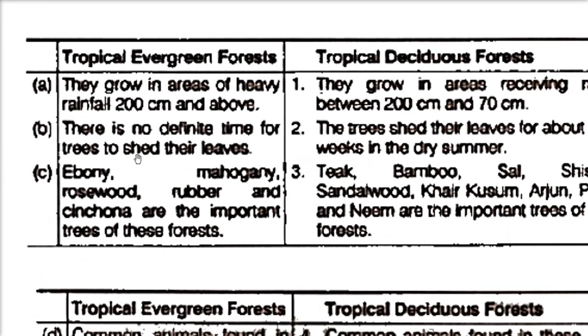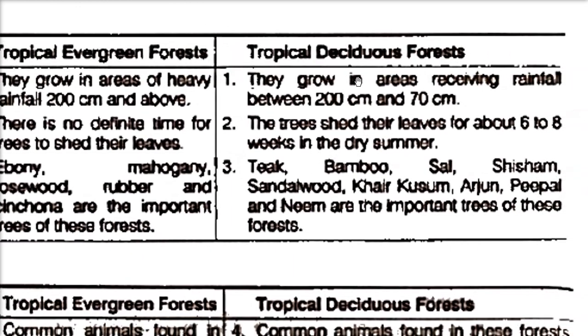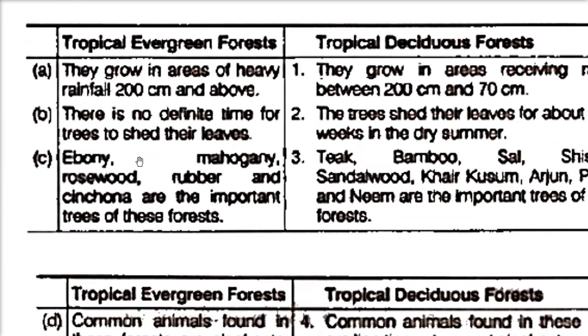In tropical evergreen forests, there is no definite time for trees to shed their leaf. They may shed, they may not, or some may shed, some may not, and the forest will always seem evergreen. In the tropical deciduous forest, the trees shed their leaves for about 6 to 8 weeks in the dry summer. So when it is the hot, dry summer season, they shed their leaf.